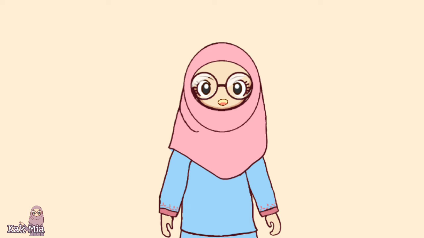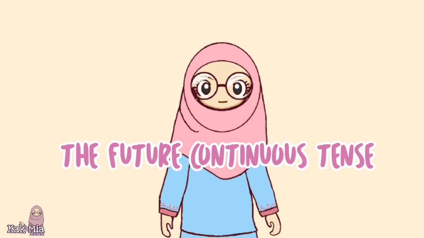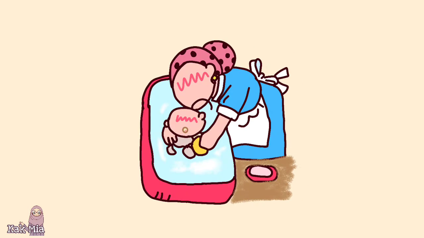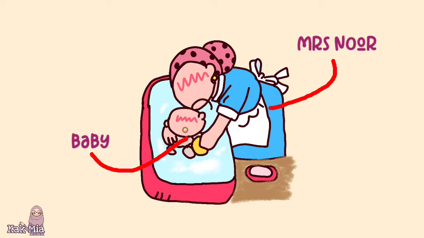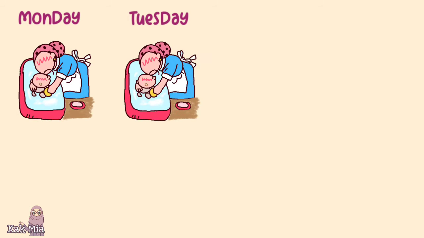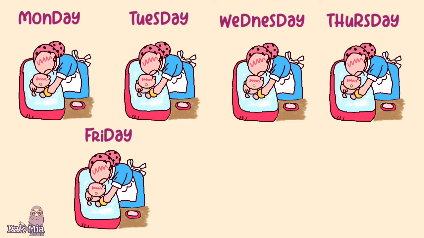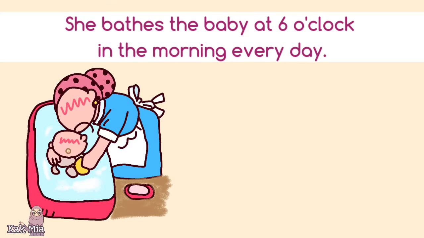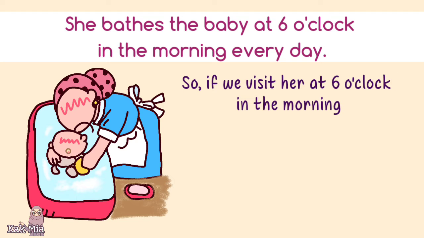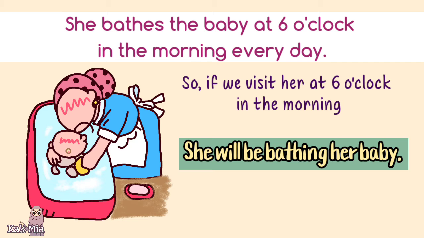Today, we're gonna talk about the future continuous tense. Look at the example. This is Mrs. Noor. Every day, she bathes her baby at 6 o'clock in the morning. So, if we visit her at 6 o'clock in the morning, she will be bathing her baby.